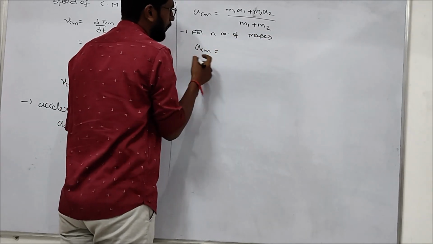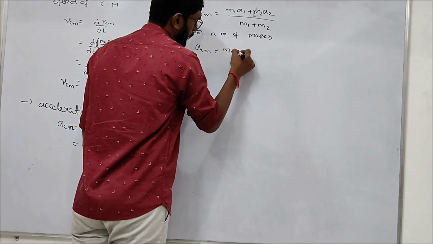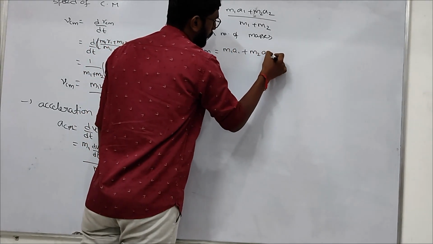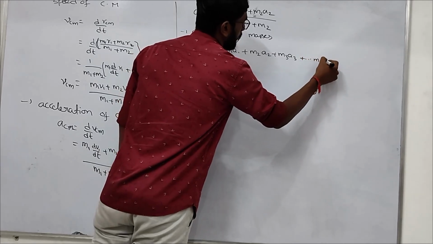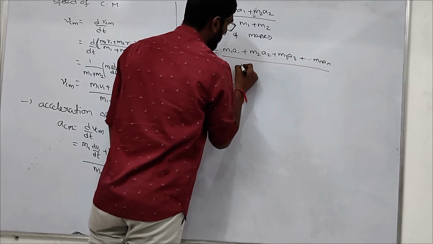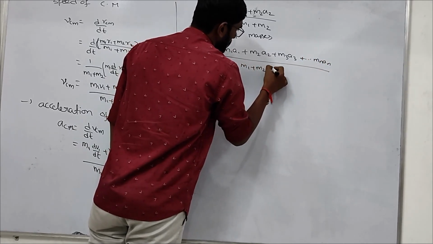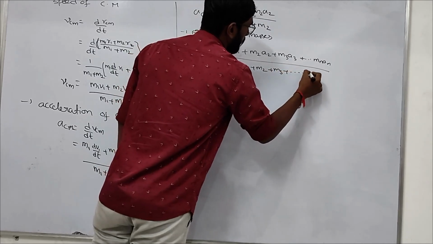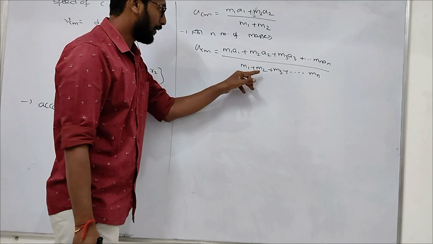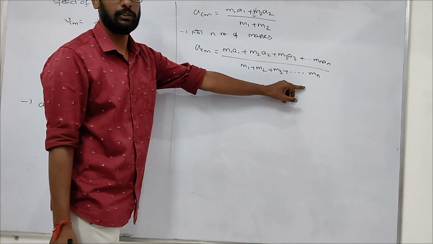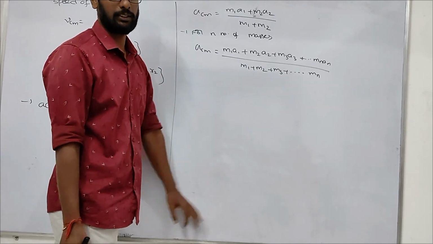Acceleration of center of mass will be what? m1 a1, m2 a2, and so on. So this m1 plus m2 plus m3 plus mn is what? Sum of the masses of the system.